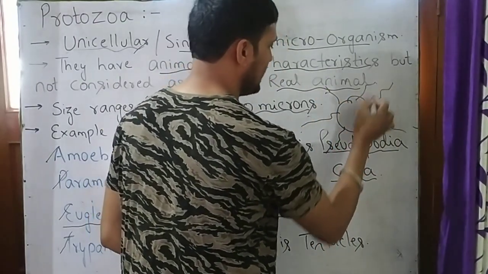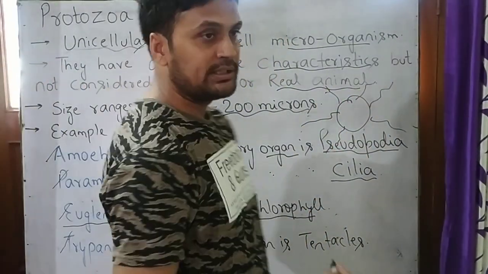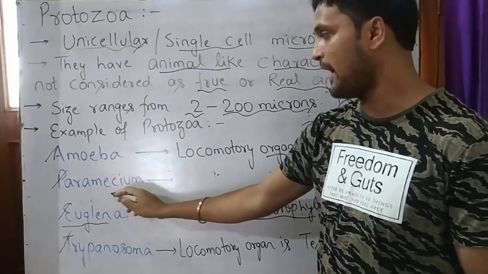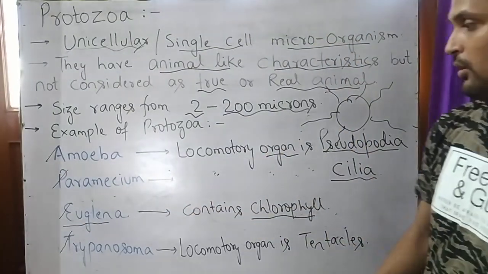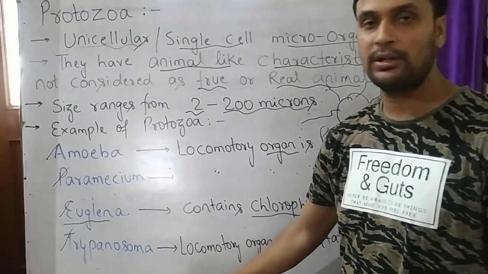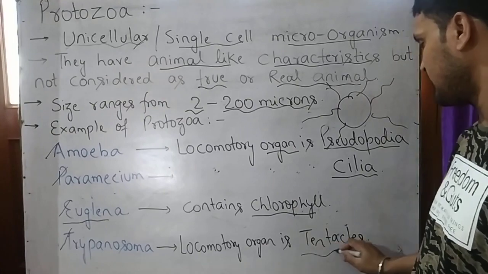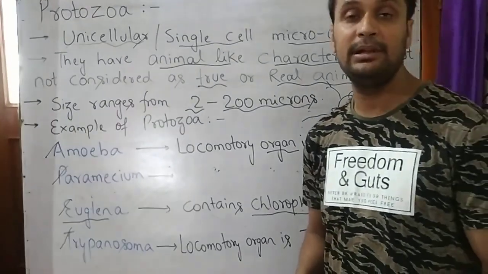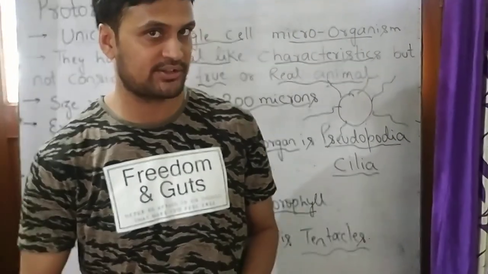This is called cilia, and this is the locomotory organ of Paramecium. This is cilia. Now Trypanosoma. The locomotory organ of Trypanosoma is tentacles, which means they have the ability to stick on structure.